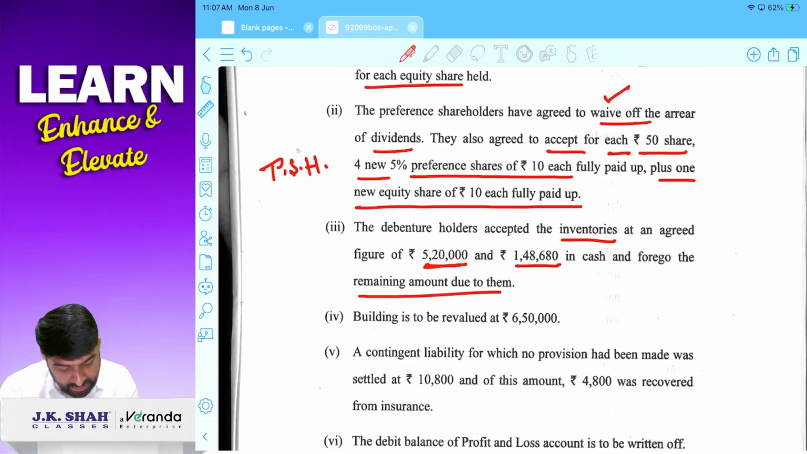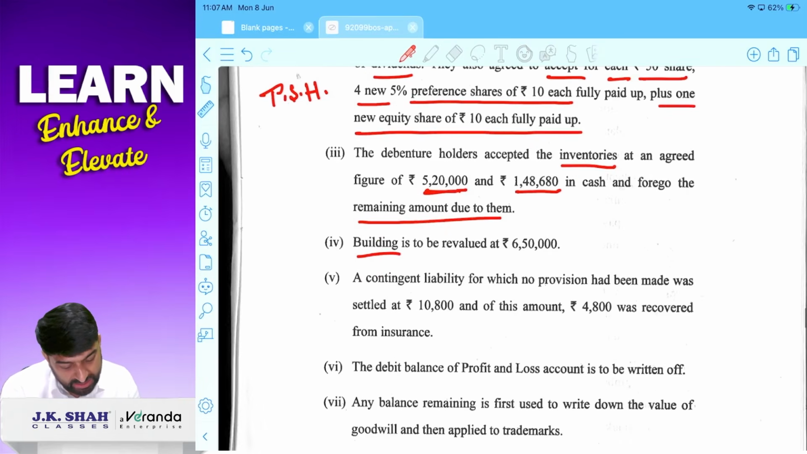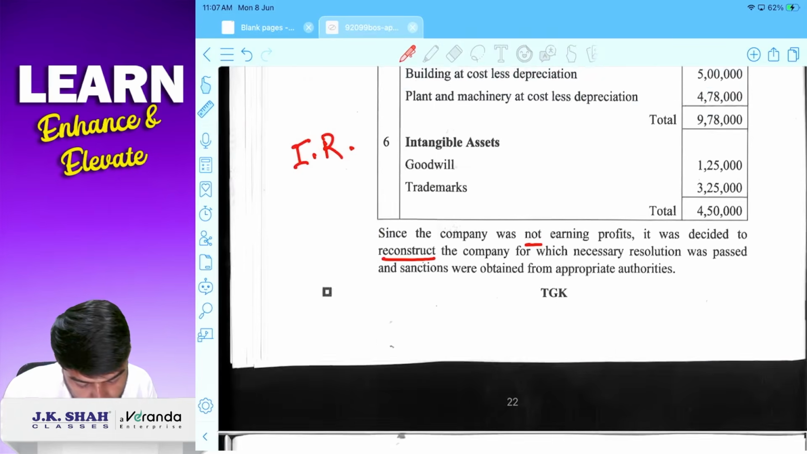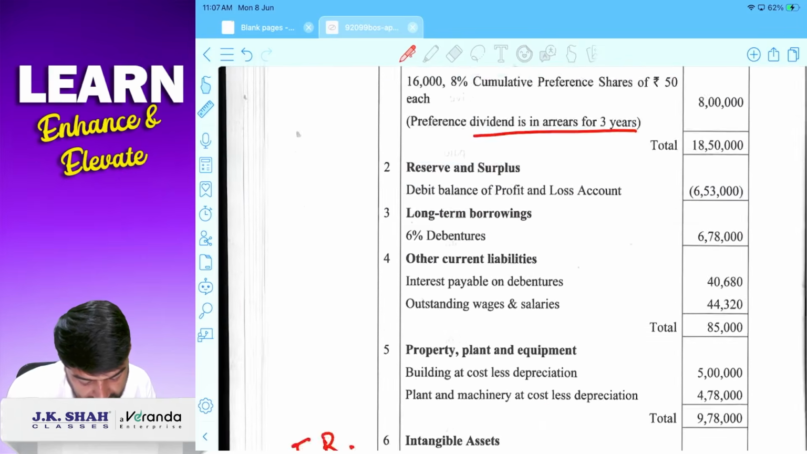Fair enough. Building is to be revalued, quite manageable. Contingent liability for which no provision has been made was settled at 10,800. And out of this amount, 4,800 was recovered from insurance company. दो entry कर सकते हैं. Contingent liability paid off, entry capital reduction to bank 10,800 and 4,800 recovered bank account debit to capital reduction.